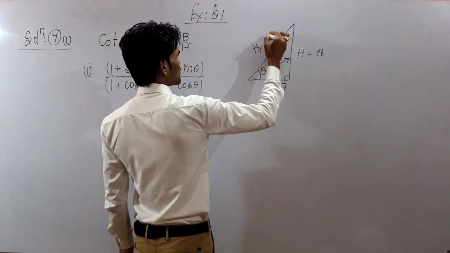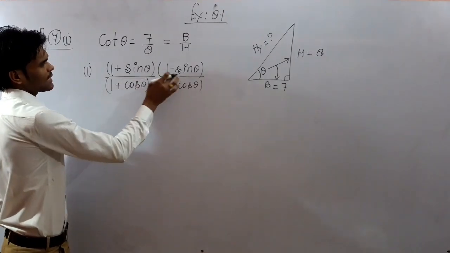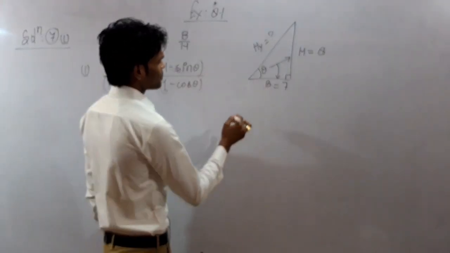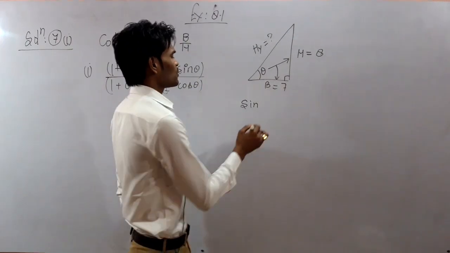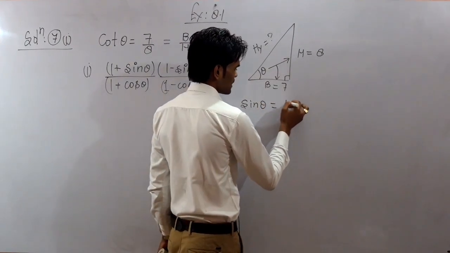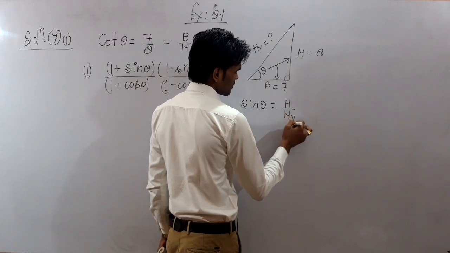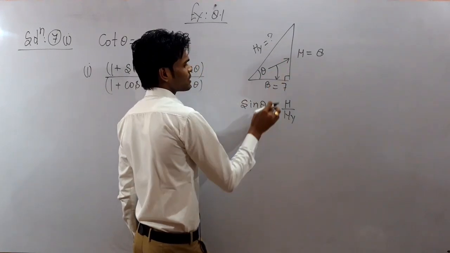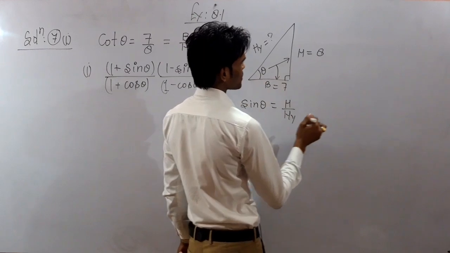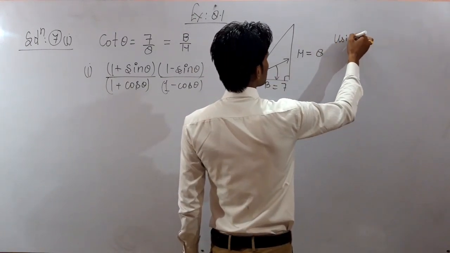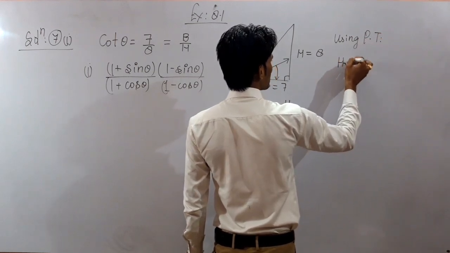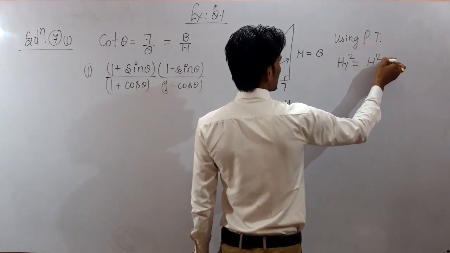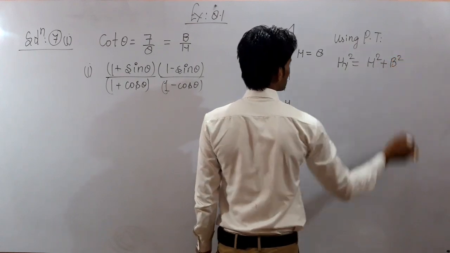We need to find the hypotenuse first, because for this purpose we have to find the value of sine and cos. You know sine is the ratio of height and hypotenuse of the triangle. We are not given the hypotenuse, so we need to find it first. Using the Pythagoras theorem, you may write hypotenuse square is equal to height square plus base square of the triangle.